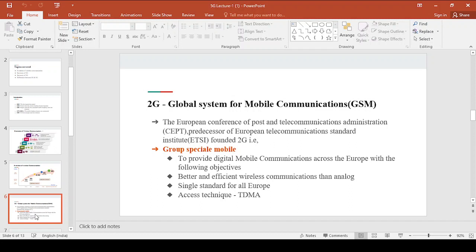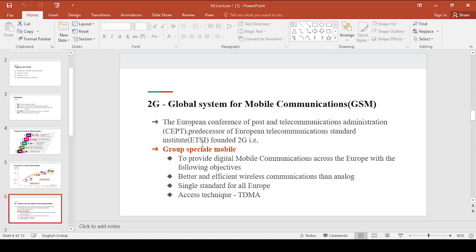The European Conference of Post and Telecommunication Administration, which is CEPT, and ETSI, which is the European Telecommunication Standard Institute, are the two administrations which founded 2G.